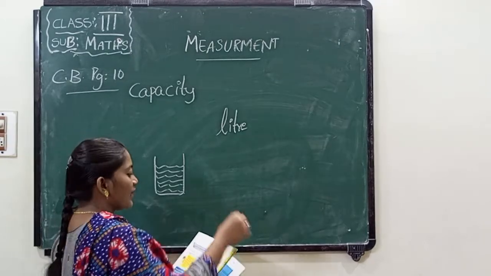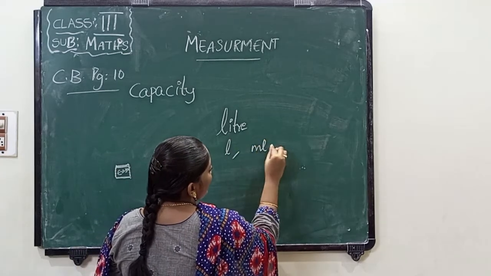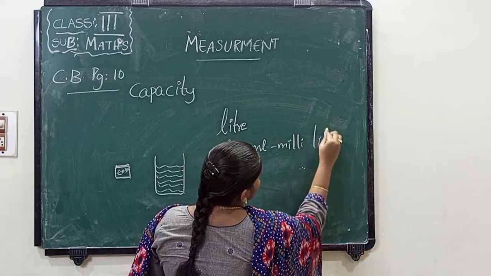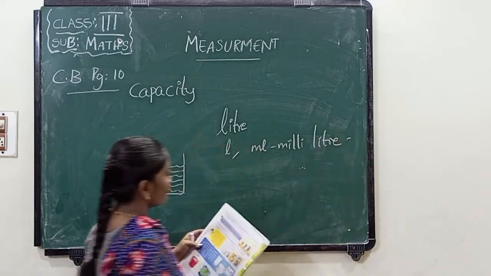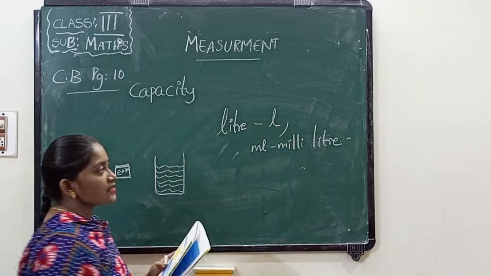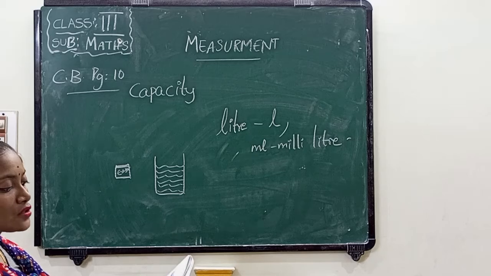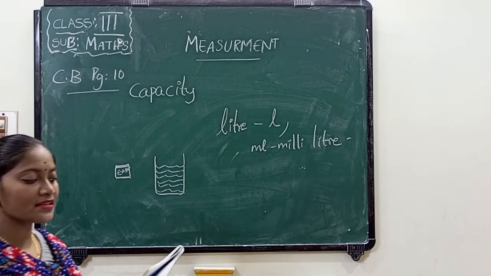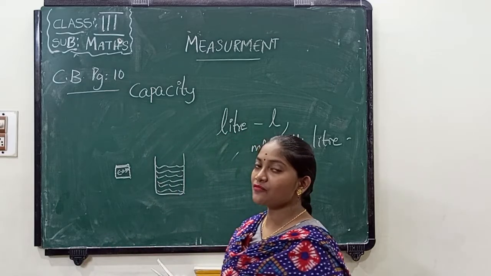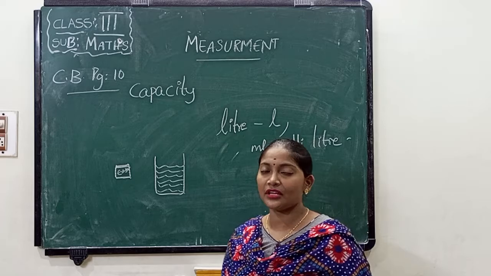In short form, we write liter as L, and ml means milliliter. So, the relation between the units: we use liters to measure large capacities and milliliters to measure small capacities.